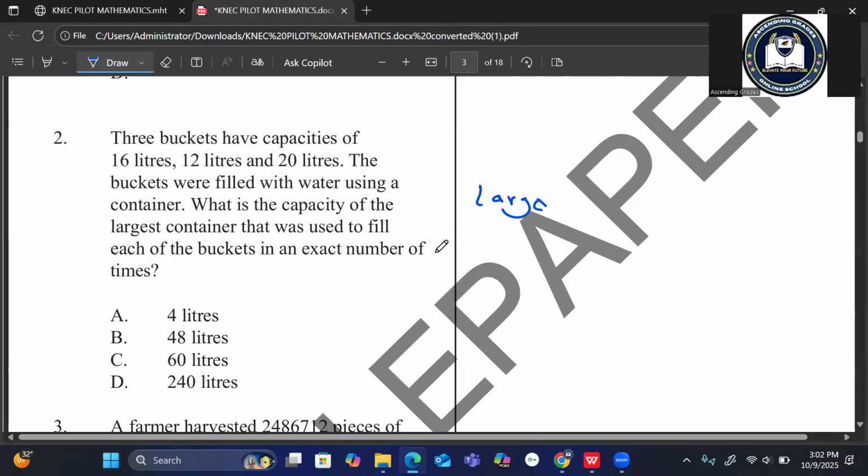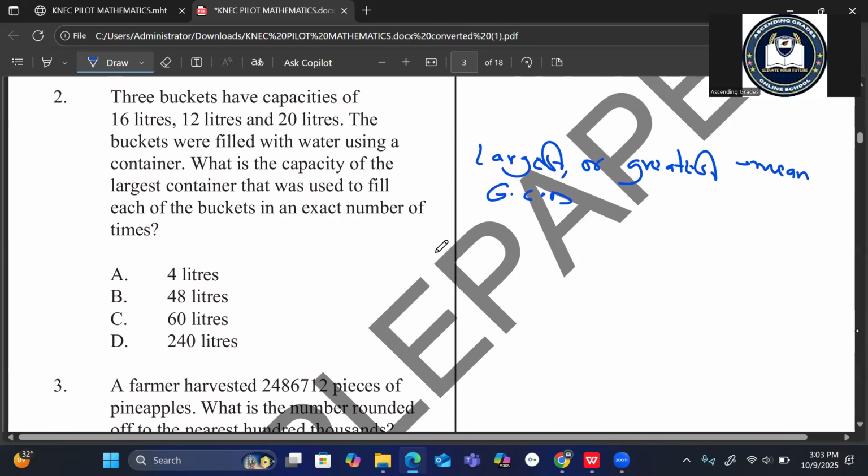Largest or greatest, this means GCD. And then the GCD, we are going to find the GCD of the 3 numbers. We have 12, 16, and 20. GCD of 12, 16, and 20.